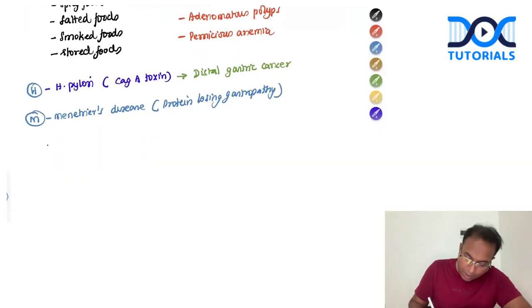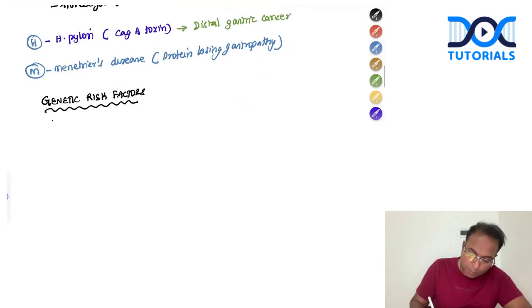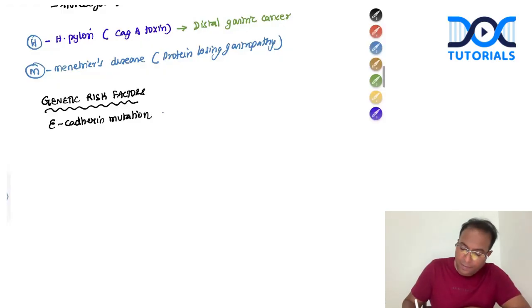And there is a very important risk factor called genetic risk factor. What are the genetic risk factors? Most important is E-cadherin mutation. You should write about E-cadherin mutation. E-cadherin mutation causes diffuse type of gastric cancer.